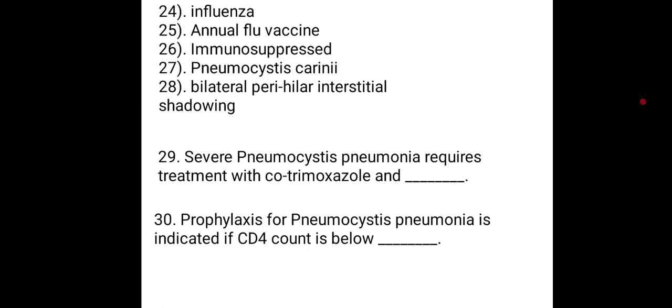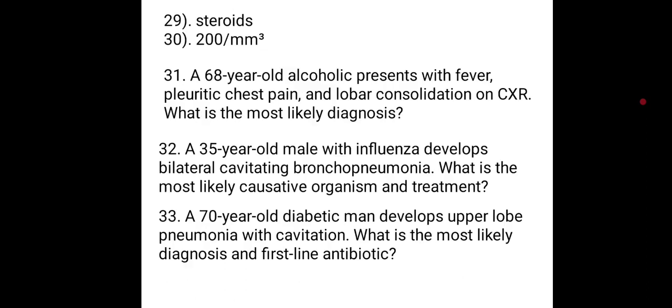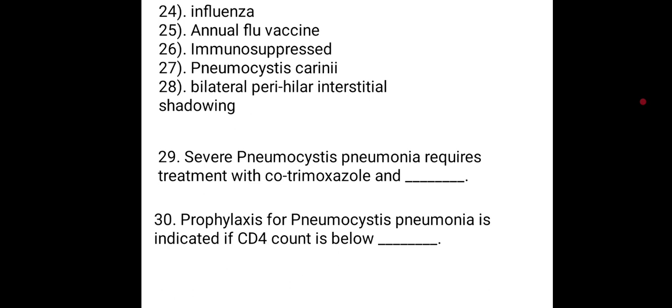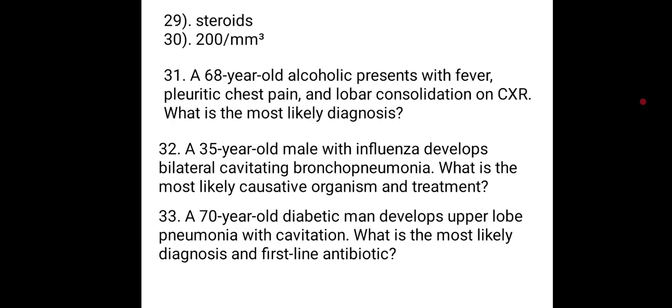29. Severe pneumocystic pneumonia requires treatment with cotrimoxazole and... 30. Prophylaxis for pneumocystic pneumonia is indicated if CD4 count is below... Steroid. Severe pneumocystic pneumonia requires treatment with cotrimoxazole and steroid.